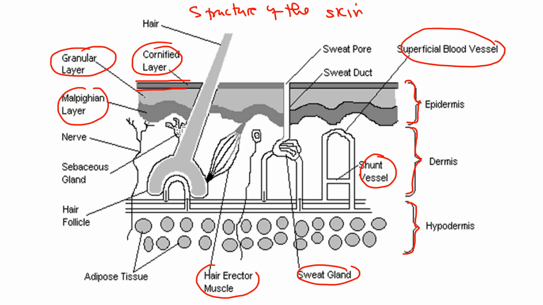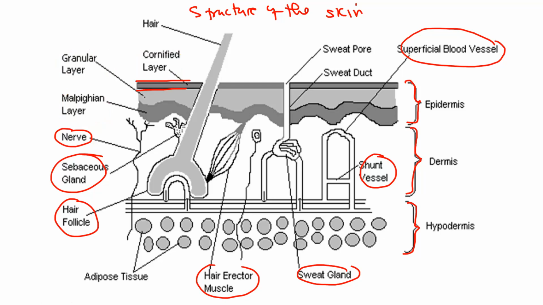Then we have the erector muscle. We have the adipose tissue. Oh, no, the adipose tissue is at the bottom here, so the adipose tissue is not part of this. We have the hair follicle. We have the sebaceous gland, and we have the nerves. So these make up the middle layer, which is the dermis. These that I've circled here include the erector muscle and also the sweat gland.